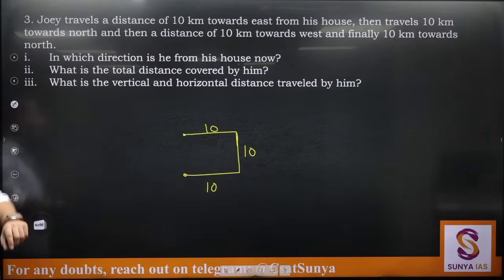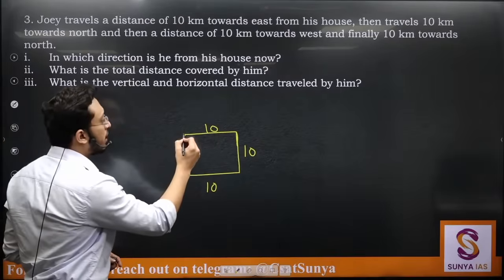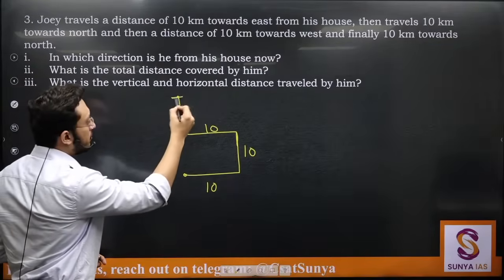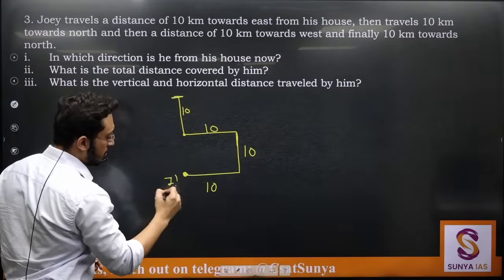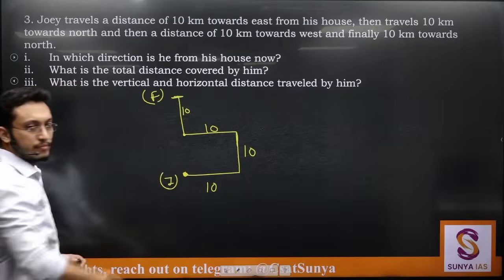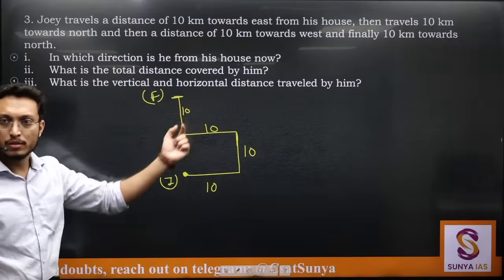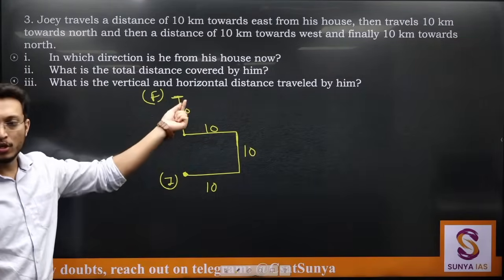And finally 10 towards north. So from here he will go 10 towards north. So this is where he is finally. This is initial. This is final. In which direction is he from his house? From here to here he is in north.